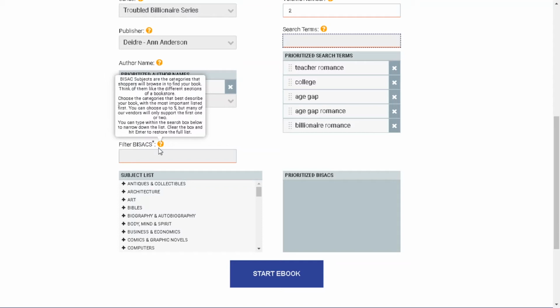If somebody should walk into a bookstore, you know you're looking for a specific book, you're looking for a romance novel. You can be very specific with this subject list, and I love that because it puts you in the exact category that you want to be in, based on the website.